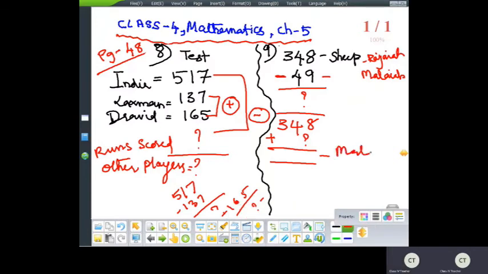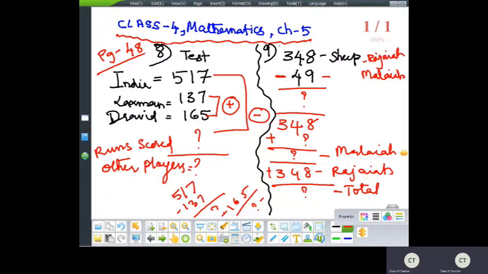Then with this answer add 348. 348 sheep are of Rajaya. That will be your total number of sheep which Mallaya and Rajaya have.